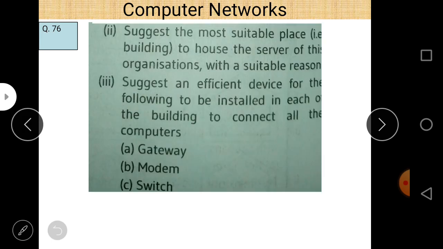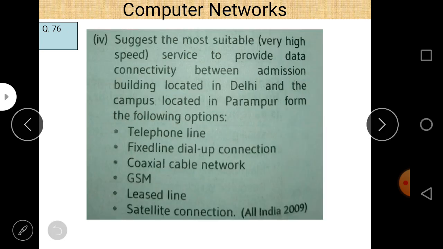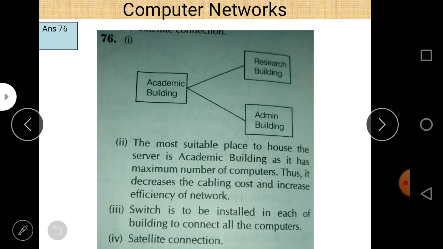Next is, suggest the efficient device to be installed in each of the buildings to connect all the computers. If you want to connect all these computers in the building, there are three devices given here: gateway, modem, and switch. So now I think there is no confusion at all. Switch is to be installed in each of the buildings to connect all the computers.